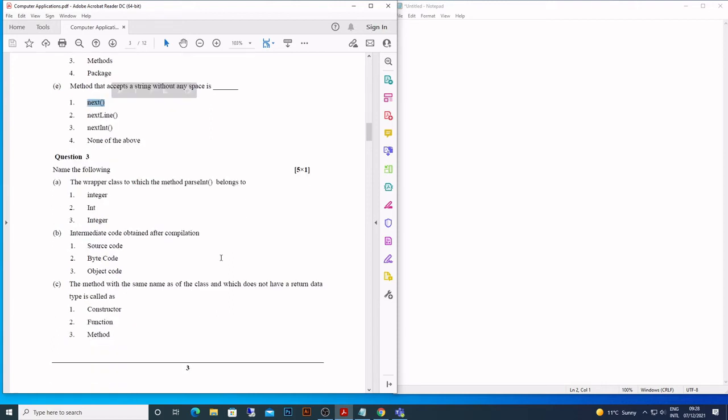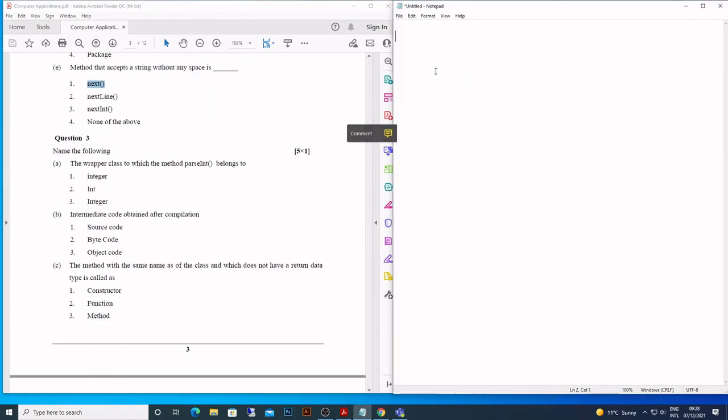Without a space. Let's go to wrapper class. So what is a wrapper class? A wrapper class is actually used to convert a primitive data type into an object. That's what a wrapper does. Supposedly this is a primitive data type, so I'll convert this into Integer. I'll say here no, number is equal to new Integer, and I'll write here a.